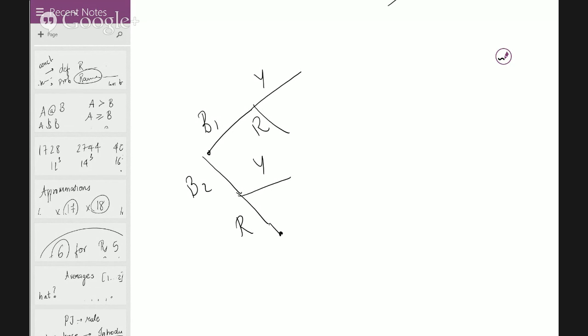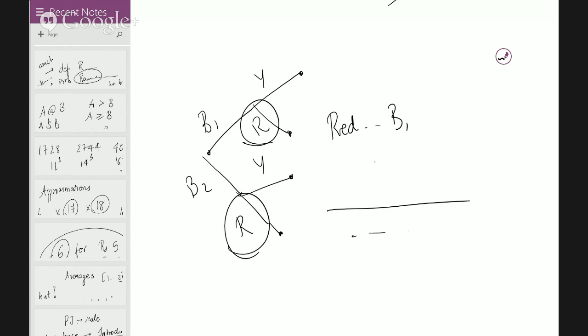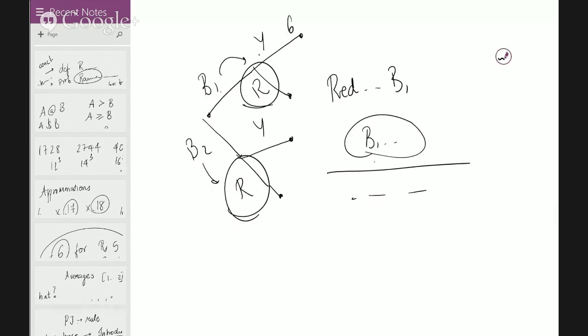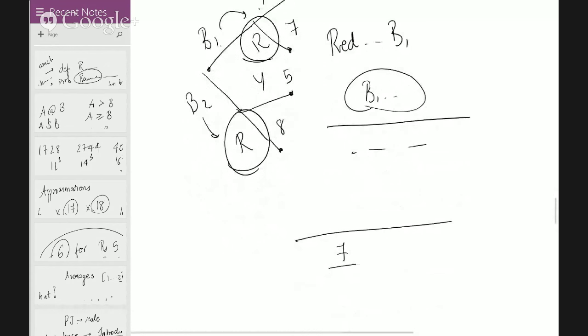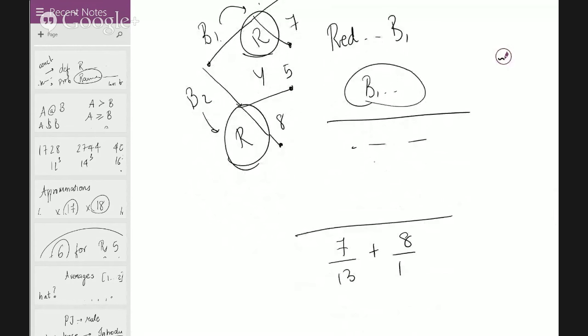Okay, now Bayes' theorem will say this: what is the probability that the red ball chosen is from bag B1? So for that your denominator will become all the probabilities of choosing your red balls, basically from B1 to red and B2 to red. Okay, and your favorable case would be only from B1 to red. So for example, let's say I have 6 yellow balls here, 7 red balls here, 5 yellow balls here, 8 red balls here. What is going to be the chance of a red ball? From bag B1 it's going to be 7 by 13. From bag B2 it's going to be 8 by 13, thankfully.